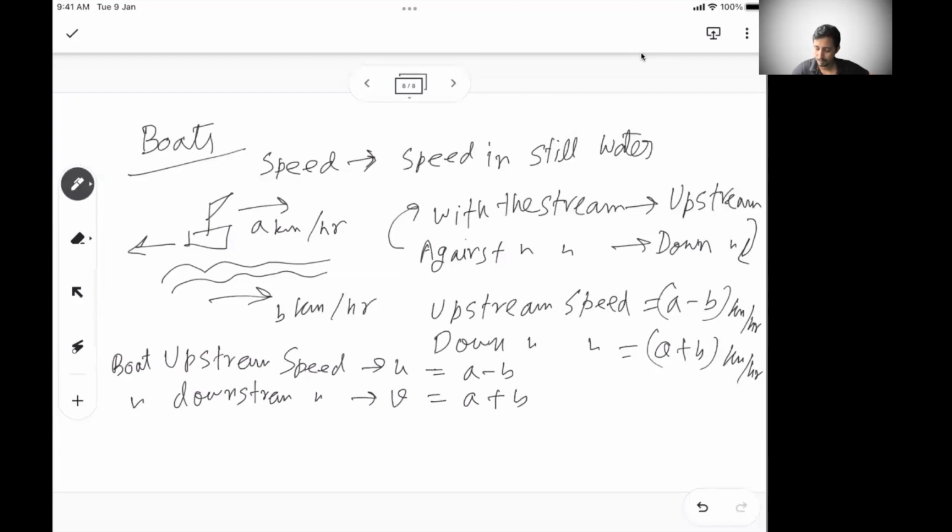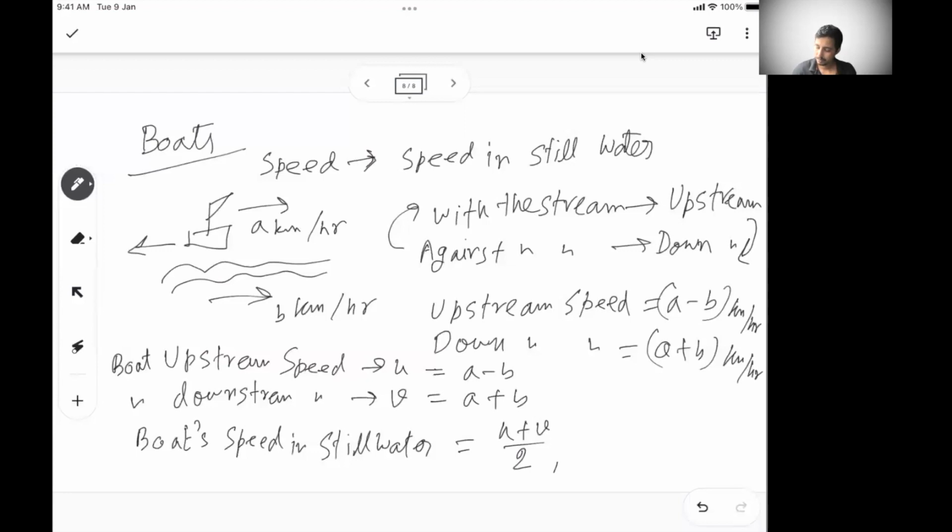Then they ask what is the boat speed in still water. So if you know the upstream speed and downstream speed, then the boat speed in still water has to be u plus d by 2, or upstream plus downstream speed by 2.